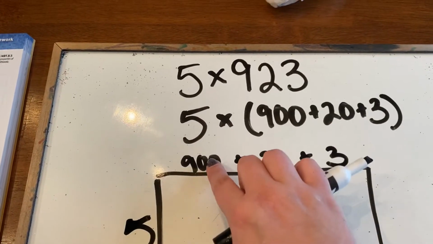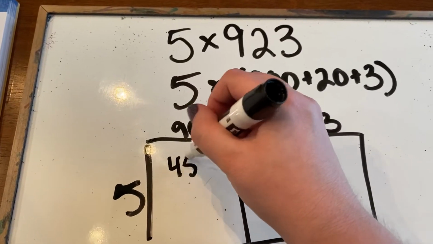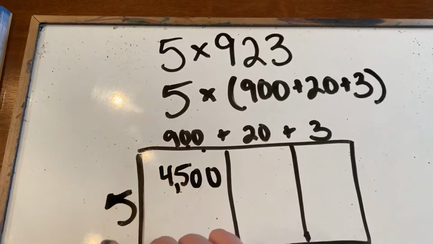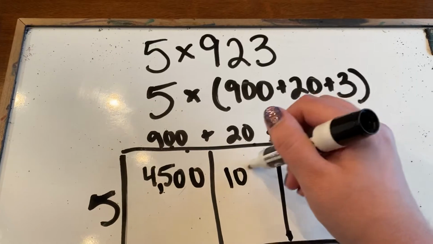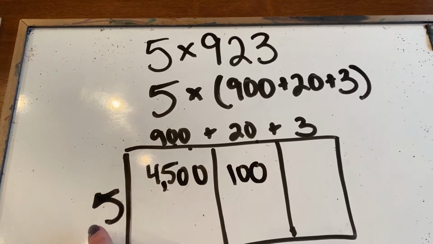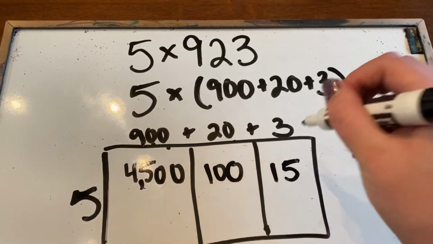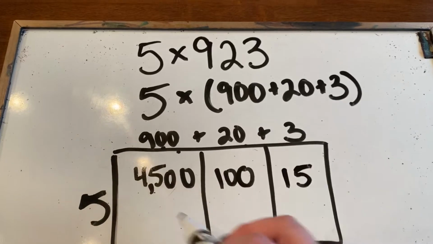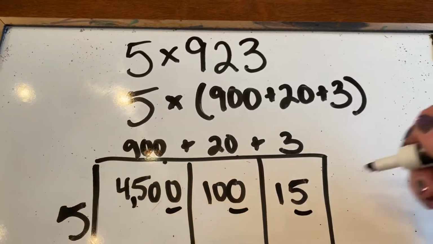So 5 times 900, you gotta do 5 times 9 is 45 with 2 zeros. 5 times 20, 5 times 2 is 10 with 1 zero. 5 times 3 is 15. So now that I've multiplied each piece by the number, I'm gonna put those pieces back together by adding up what I got. Make sure you line them up by your ones places.